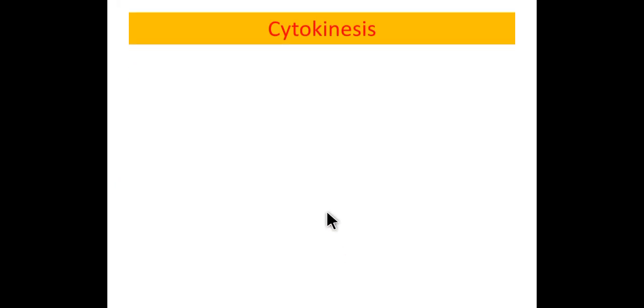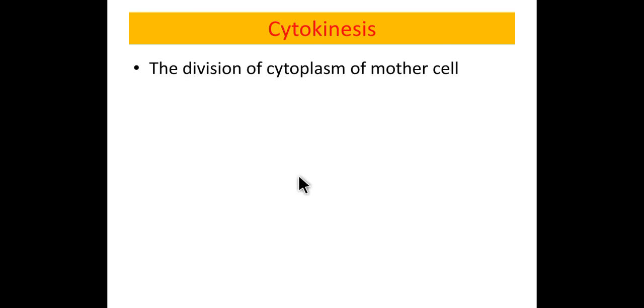After nuclear division, that is karyokinesis, the cell undergoes cytokinesis. Cyto means cytoplasm, kinesis means division. The division of cytoplasm of a mother cell takes place and two daughter cells form. In a plant cell, cell plate formation takes place.